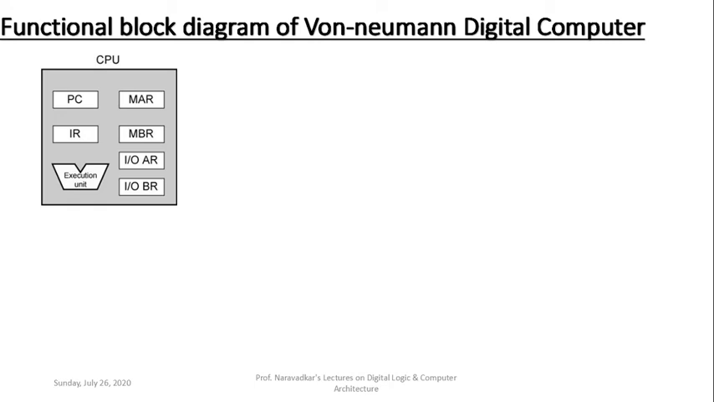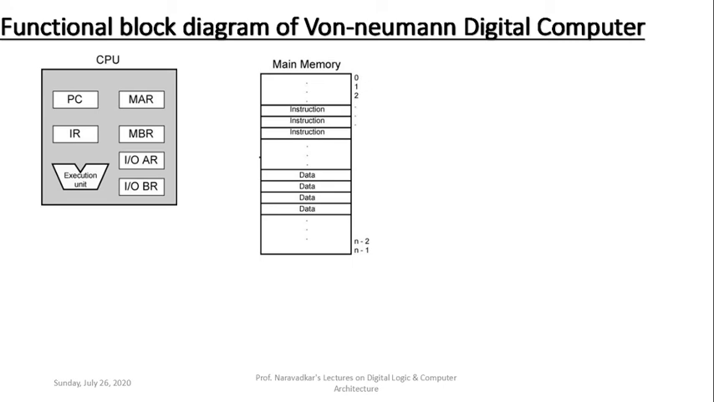Then on the right side within that CPU itself, MAR, memory address register. Then MBR, memory buffer register. Next is IOAR, input output address register. And then finally IOBR, input output buffer register. So these are the contents inside that CPU, which includes even a single execution unit, which is nothing but the arithmetic logic unit.